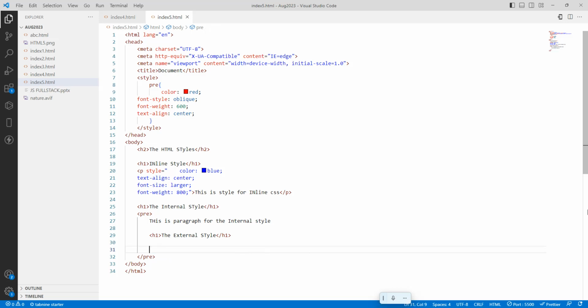The pre tag is there, so I will use the address tag. This is an address block for an additional style.